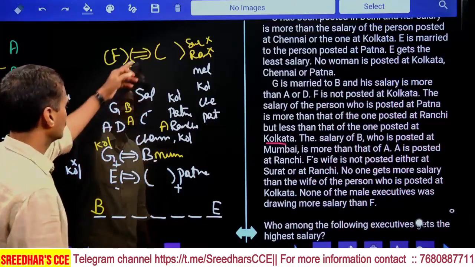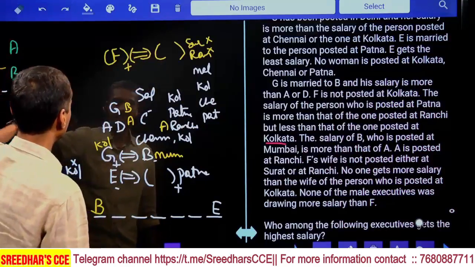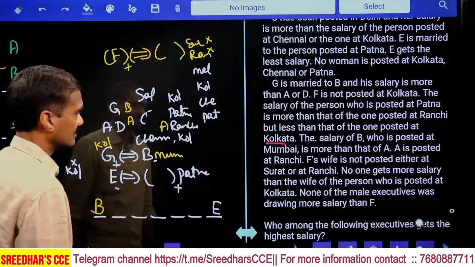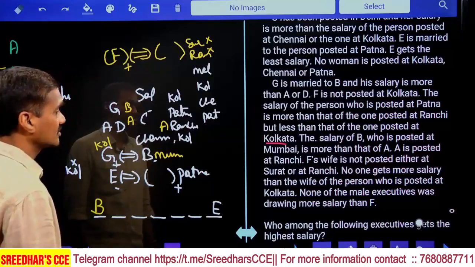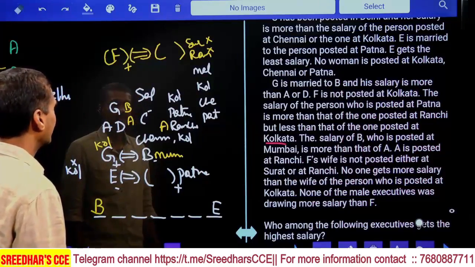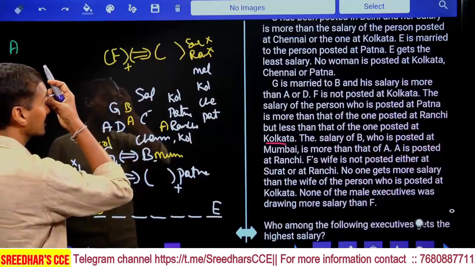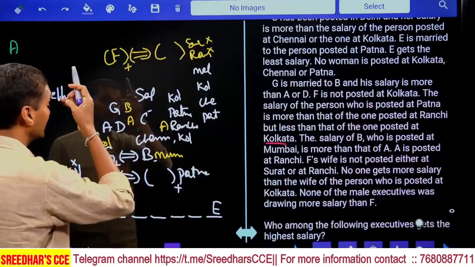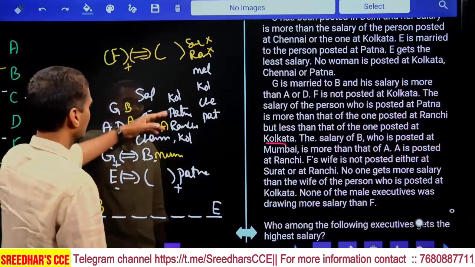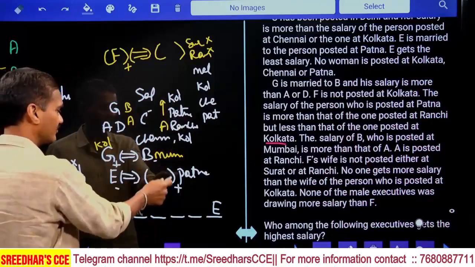Next one. Hence, who can be married to this F? B, C, E. And out of this, B is invalid, and C is there and E is there. Next one, none of the male executives was drawing more salary than F. F is a male. None of the male persons are drawing more salary than F. Hence, F must be what? F cannot be partner. Because Kolkata person is there and Kolkata person is a male, isn't it? And F is again a male.